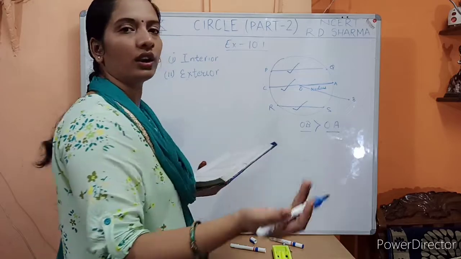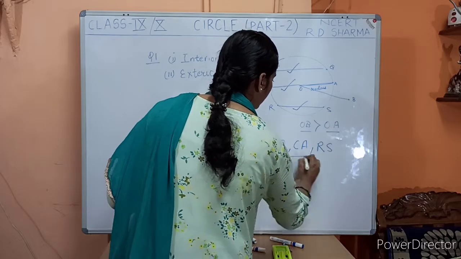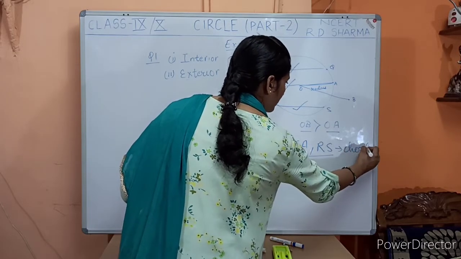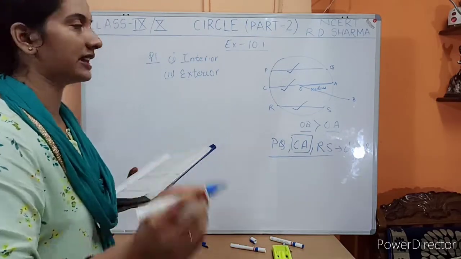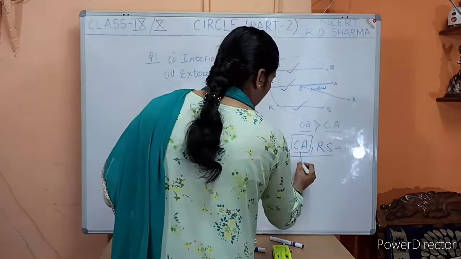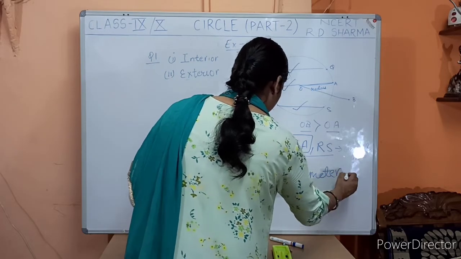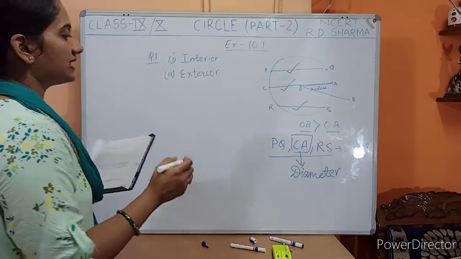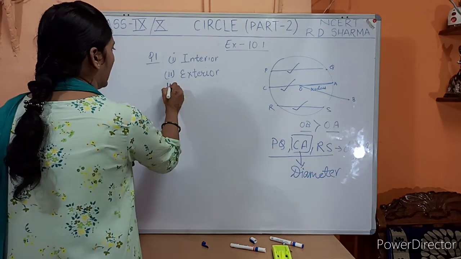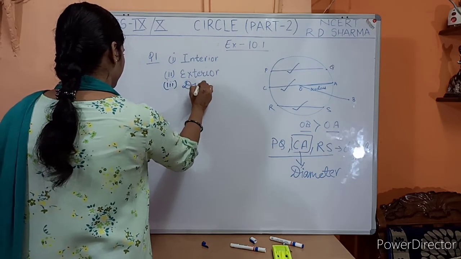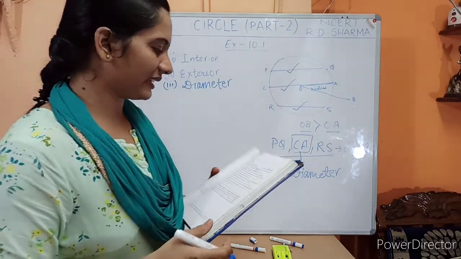और यहाँ पे सबसे लंबा chord कौन सा होगा? देखो P, Q, C, A और R, S. ये तीनों की तीनों chord हैं. एंड इन तीनों में सबसे लंबा कौन है? सबसे लंबा C, A है. मतलब C, A का लेंथ सबसे ज्यादा है. So we can say that C, A is what here? It's a diameter, right? So we can say that diameter is the longest chord of any circle. So children, here the answer is diameter. So now let's see the fourth one.